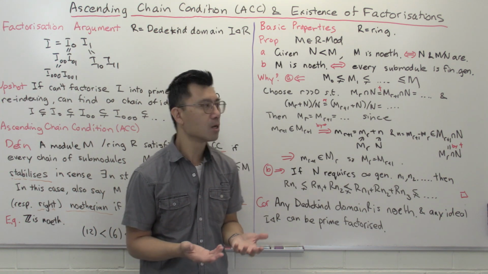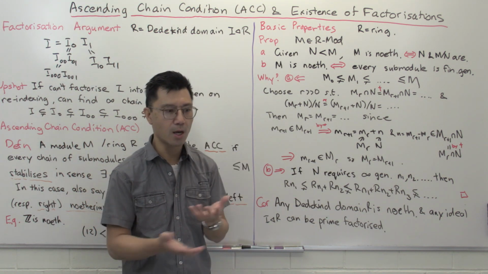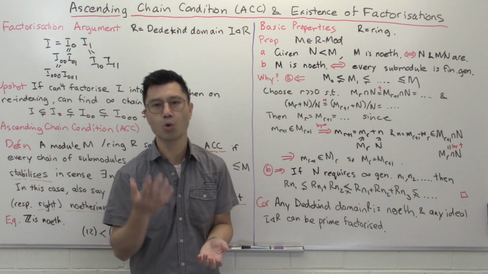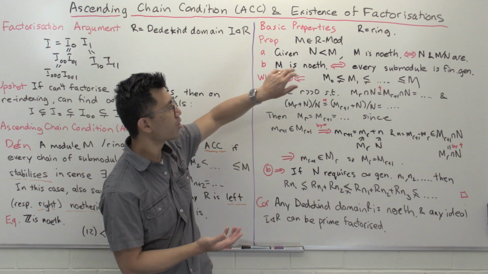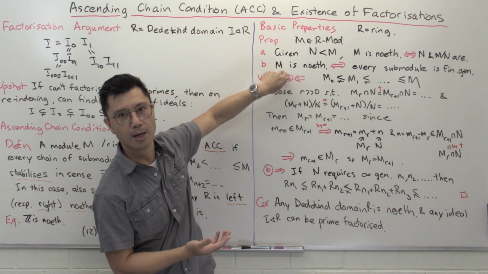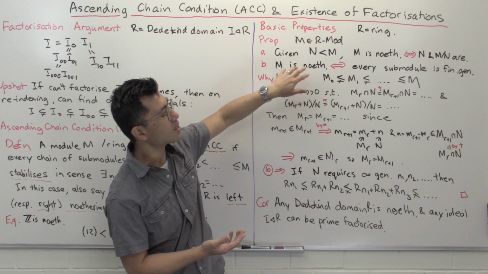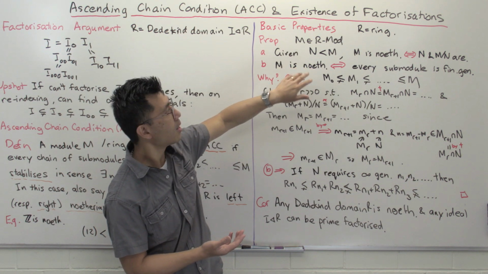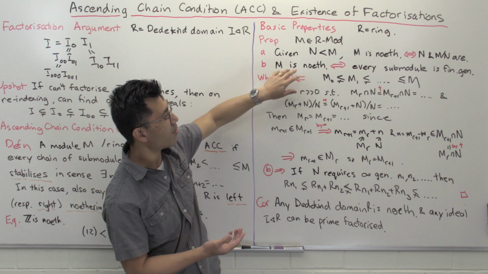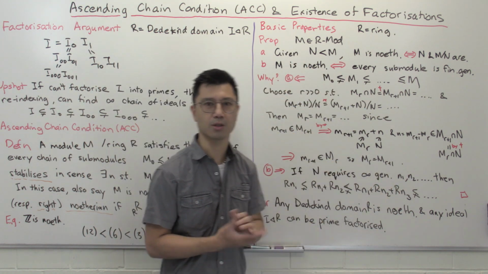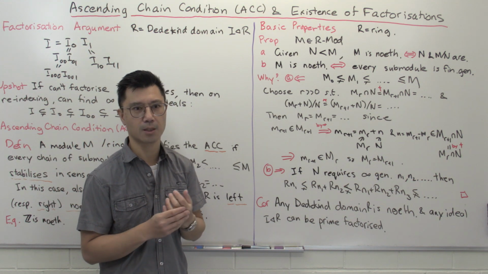of environment. So if you want to be in a situation where you're working with things and playing around with them, and you want to make sure that you're always finitely generated, then the noetherian condition is often what you want, because it means that even if you look at a submodule, it's going to stay finitely generated. And then, of course, the quotient of a finitely generated module is finitely generated, but you can look at a submodule of a quotient, and that's going to be finitely generated.